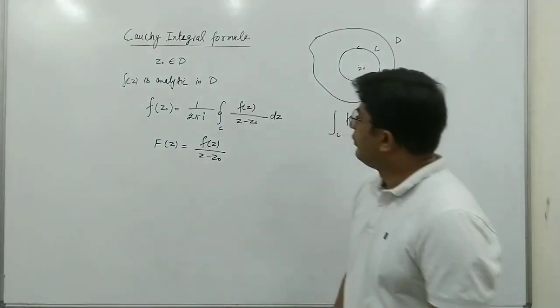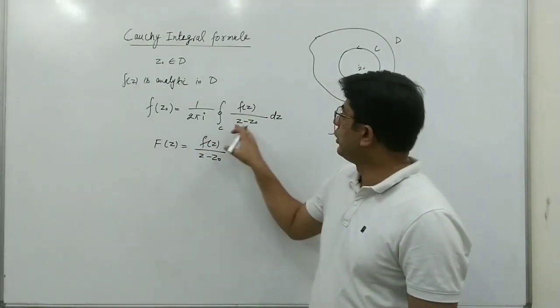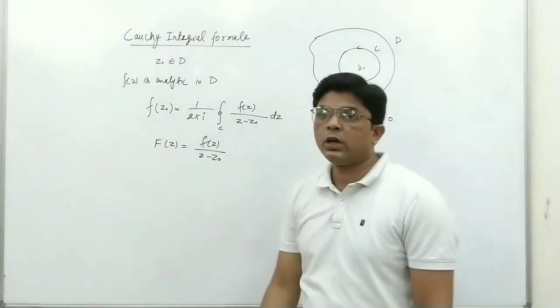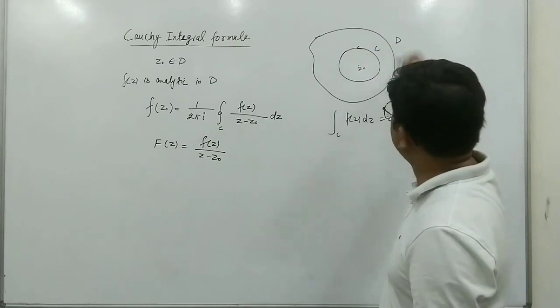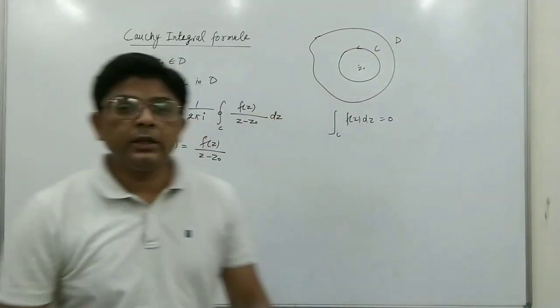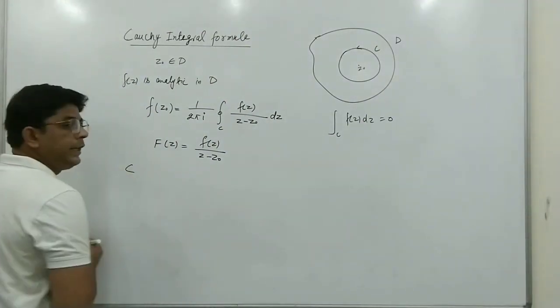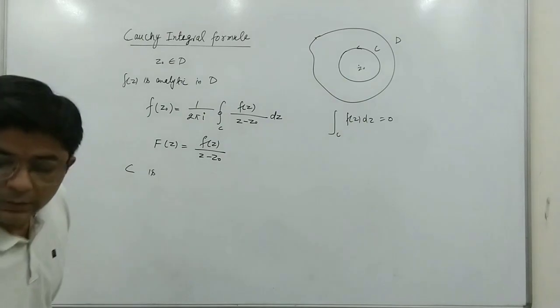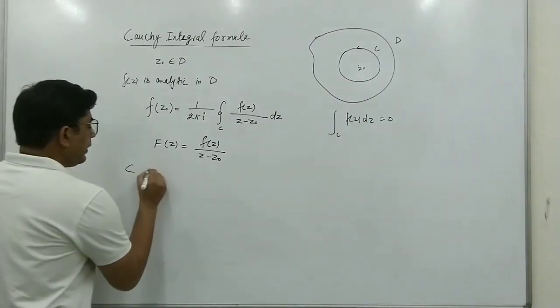So we can use this formula to find the value of this analytic function at any point z0 inside this domain D. And C should be traversed in the anti-clockwise direction.